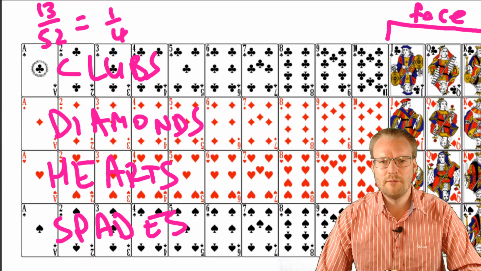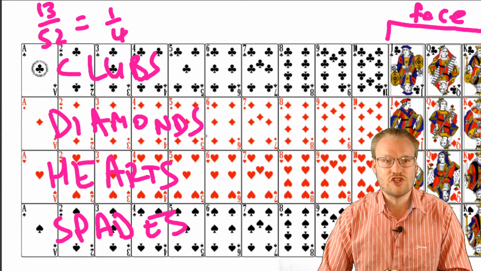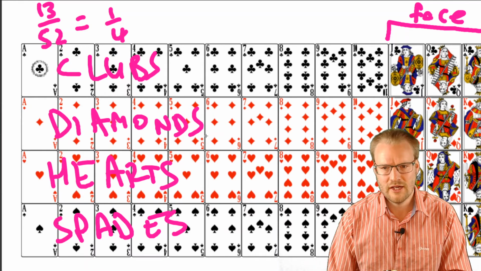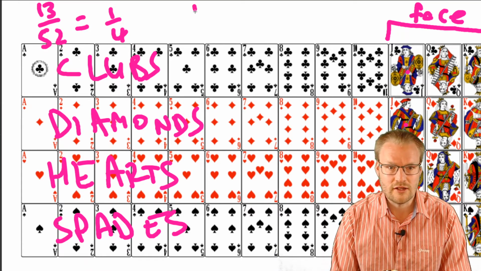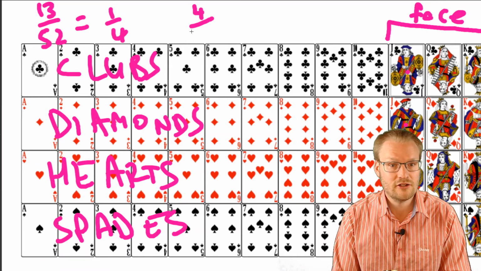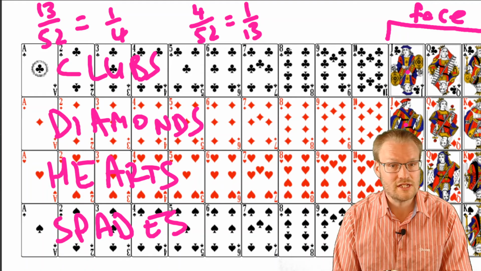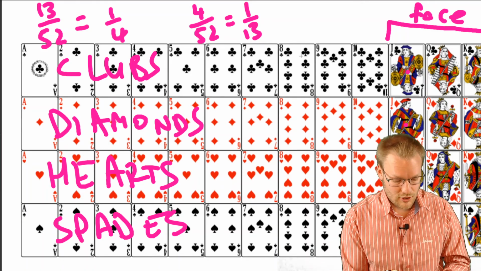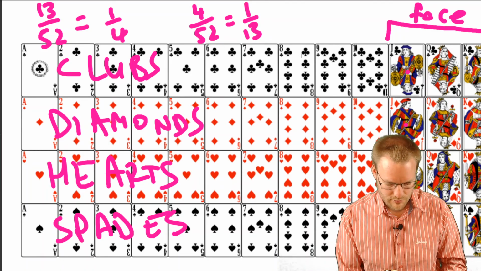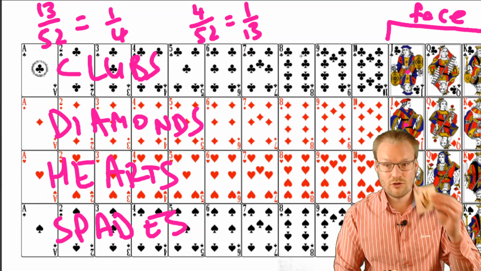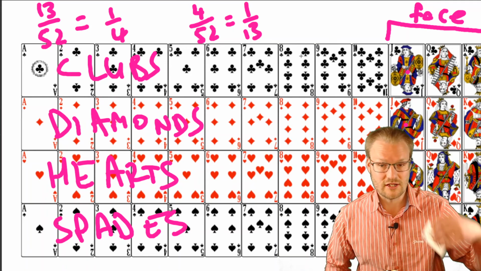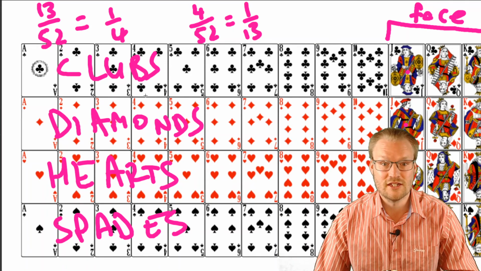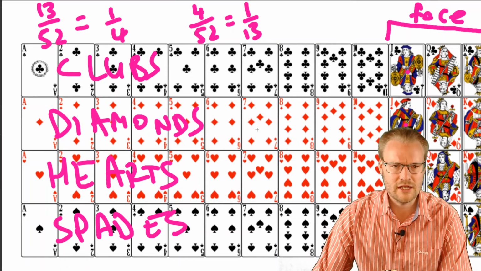So what's the probability of drawing a jack? Okay, well, how many jacks are there? 1, 2, 3, 4. So there are 4 jacks. How many cards are there altogether? 52. So 1 in 13. Notice that mostly when we deal with probabilities, we generally do not deal with cards that have jokers in. We say it's a standard pack of 52 cards. So there we go. That's it.